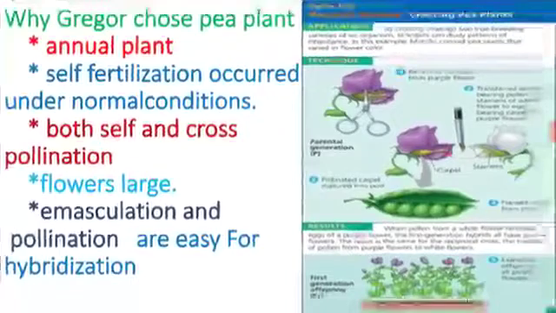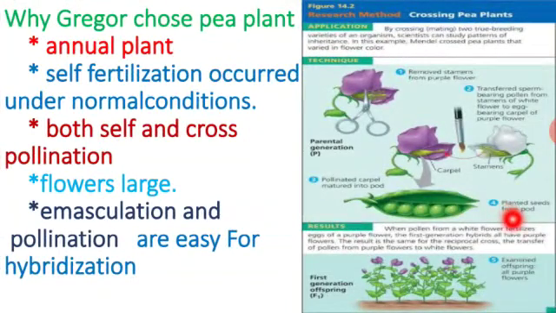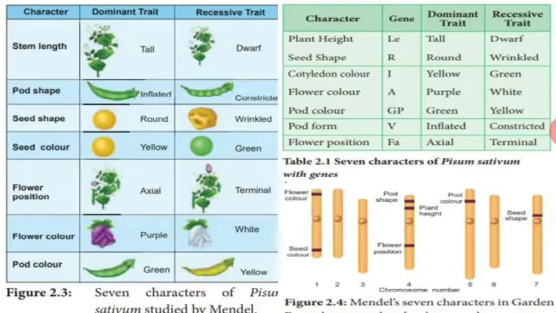So these were planted, and we have seen as a result that in the F1 generation all are purple flowers. The same happens with reciprocal crosses, transferring the pollen grains from the purple flower to the white flower, and then in the F2 generation. Okay, in F1 it produces all purple flowers. Okay, so next one, Gregor chose 7 different characters of Pisum sativum and studied them.